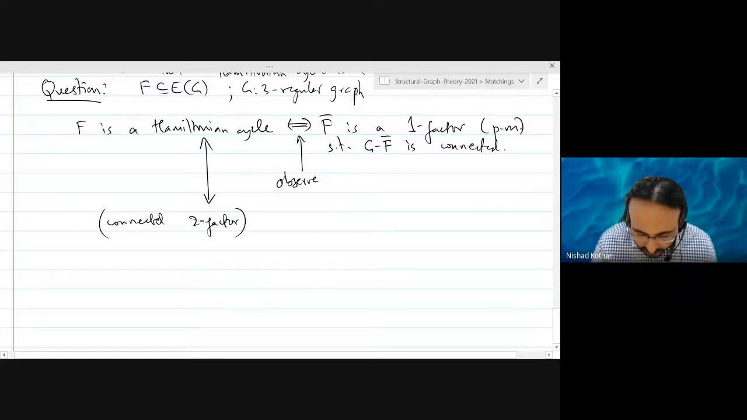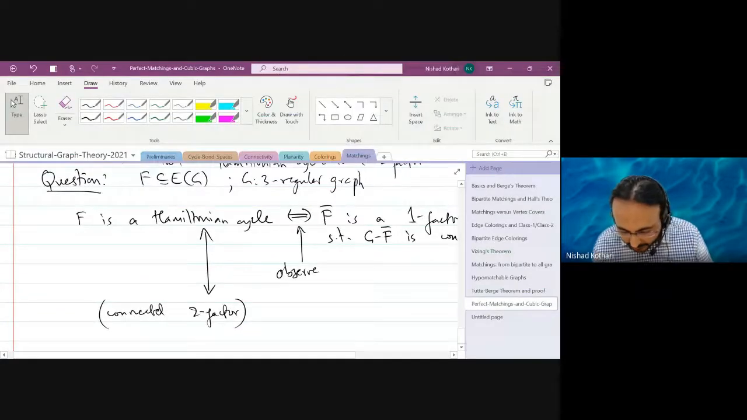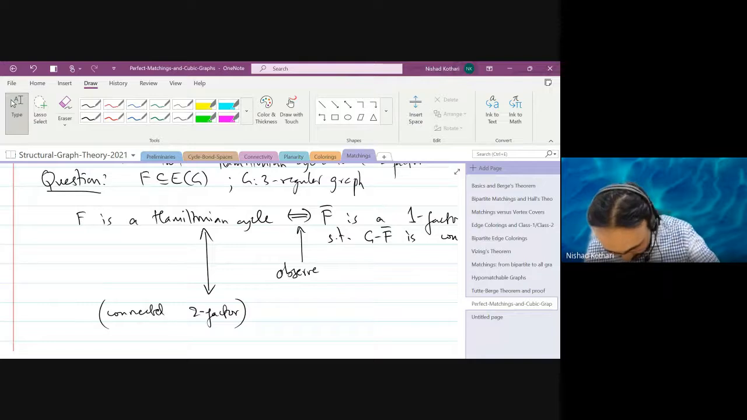So I want to now revisit a conjecture that we discussed a few lectures ago, because I want to tell you something related to that conjecture. Let's see, where was that?